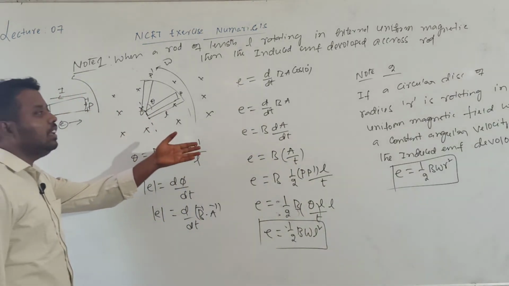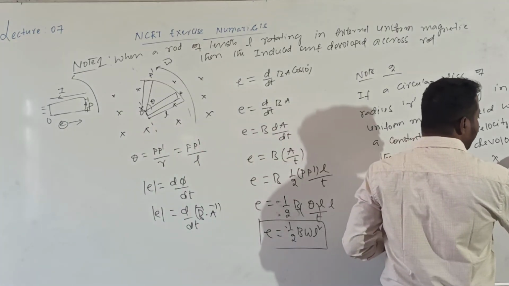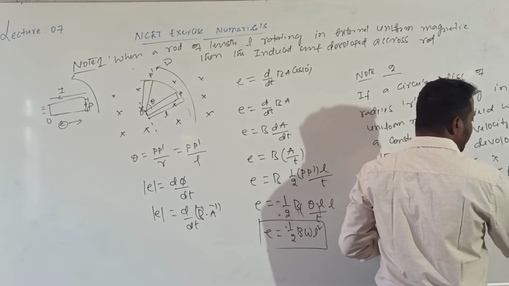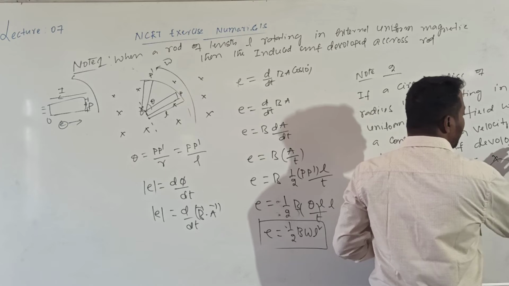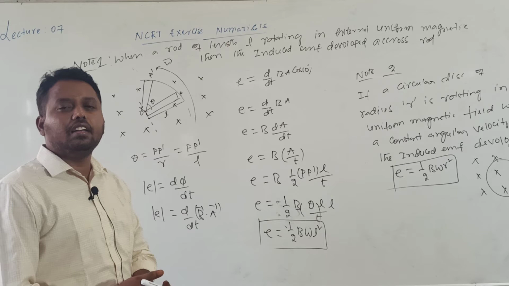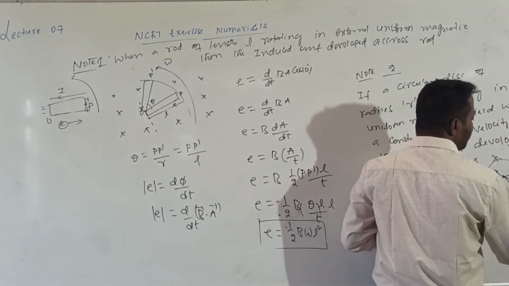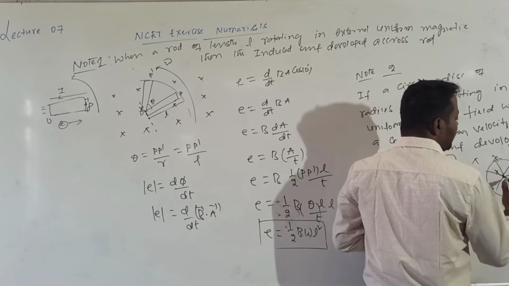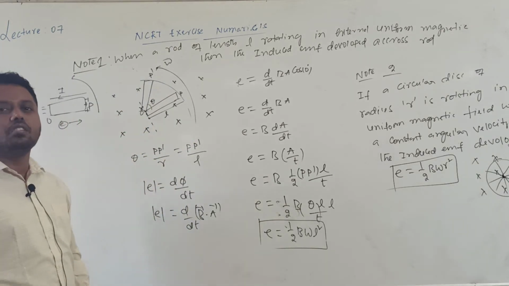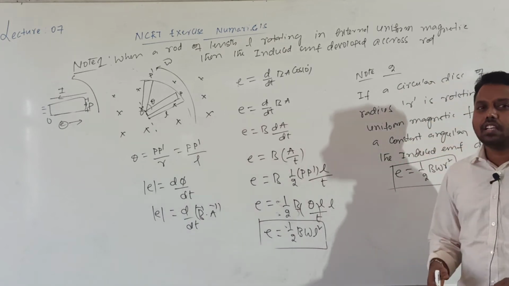Similarly, you can also tell the direction in case of a circular disc. Now the circular disc is rotating in an external uniform magnetic field, either clockwise or anti-clockwise. Or you consider one wheel, a cycle wheel with a number of spokes. Now it started rotating with a uniform angular velocity omega. So I want to know where positive charges are deposited and where negative charges are deposited.